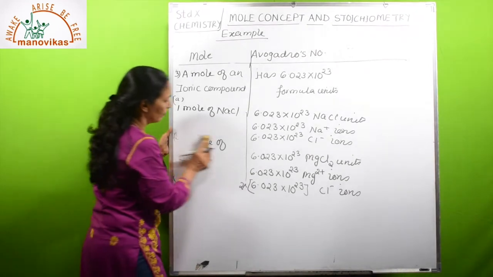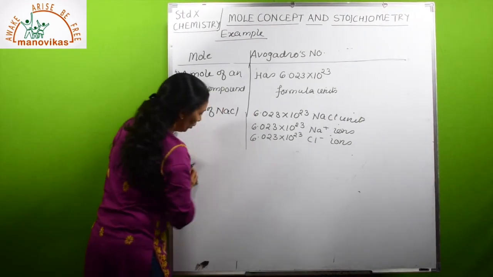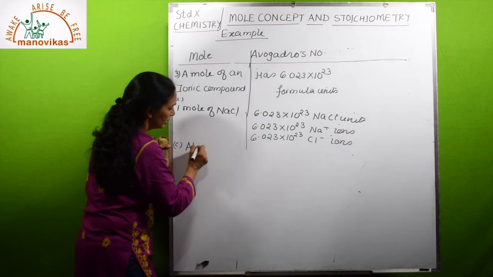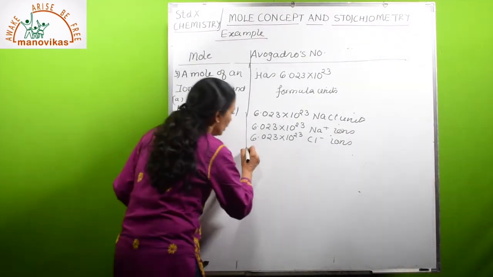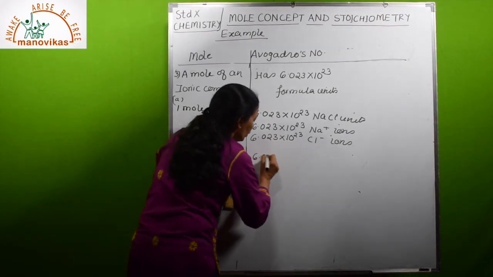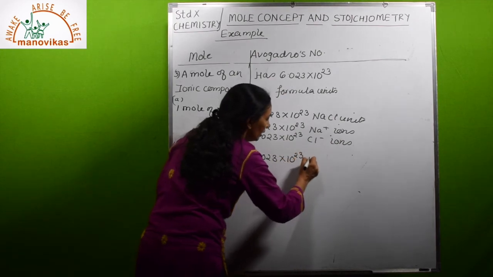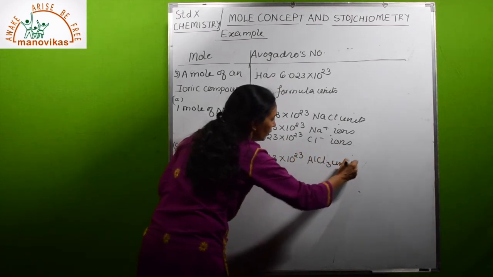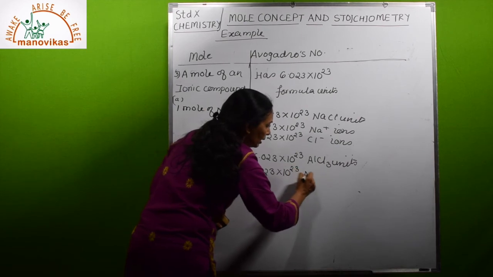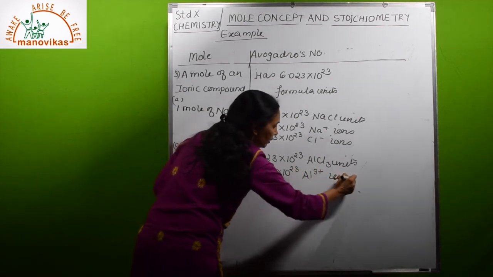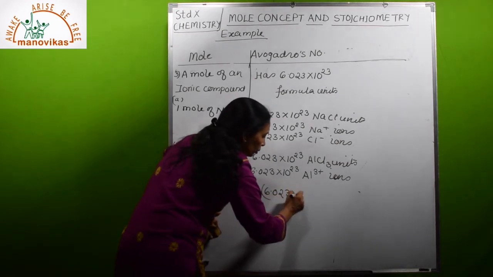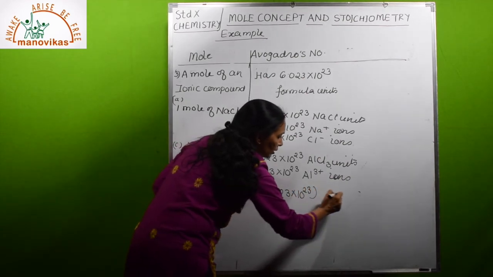If you take another example where more ions are there, like the third one, 1 mole of AlCl3, aluminum chloride, it will contain 6.023 × 10^23 AlCl3 units, 6.023 × 10^23 Al3+ ions and 3 × 6.023 × 10^23 Cl- ions.